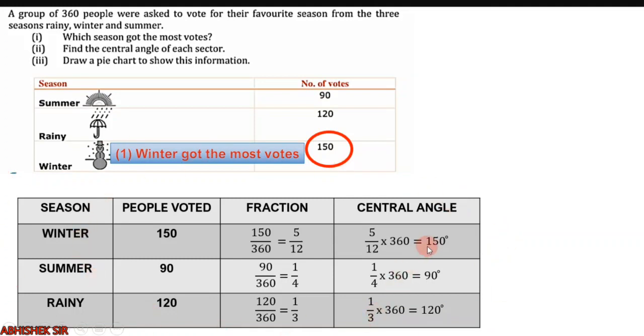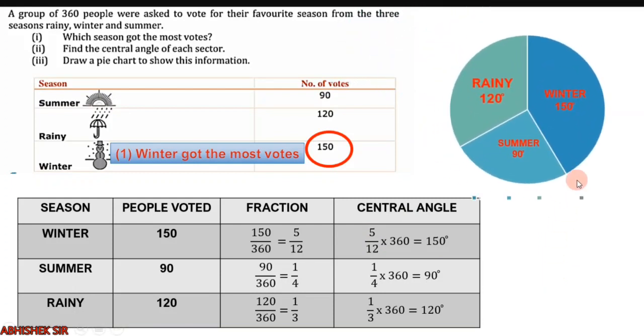So this is a very important process that you have to learn in pie charts. Drawing the pie chart is the second part, but the first part is finding the fraction and the central angle. How to find the fraction? Based on the information given upon the total which is given. And how to convert the fraction into central angle? Into 360. Clear? So based on this method, we will get a pie chart like this. You see, right? Winter has 150 degrees, summer 90 degrees, rainy 120 degrees.